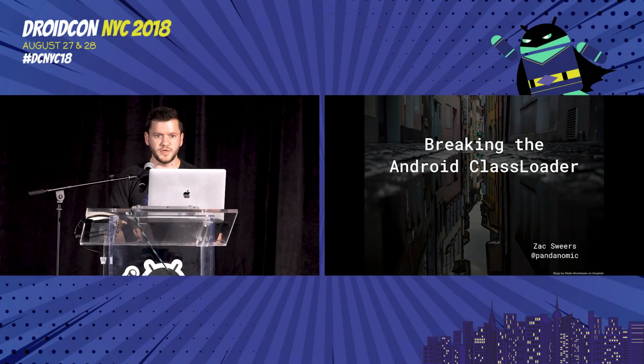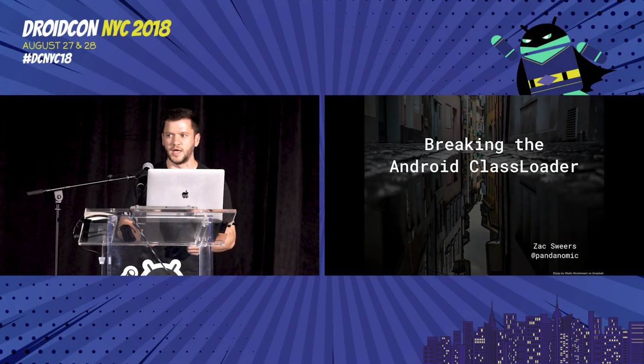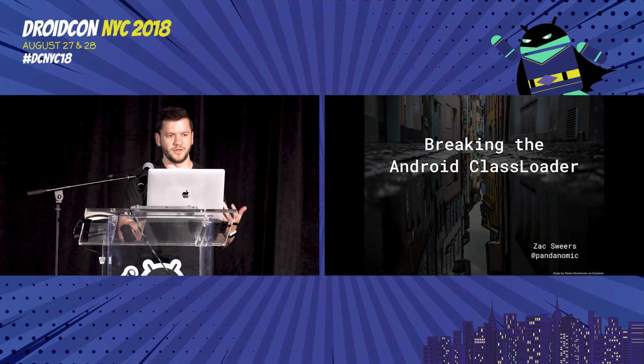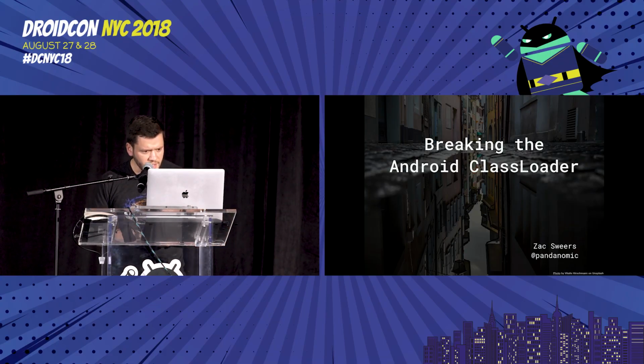My name is Zac Sweers. I'm a mobile engineer at Uber on our mobile platform team. Our team basically builds a lot of core framework components, foundational stuff, to not really work on any specific feature, but more to enable all the other developers that we have in the company to work as fast as possible. And this talk has nothing to do with anything that I work on at Uber.